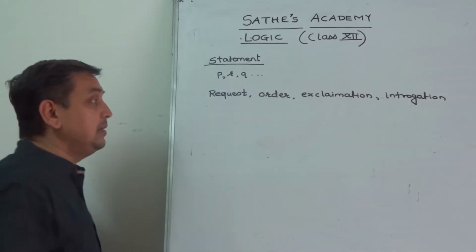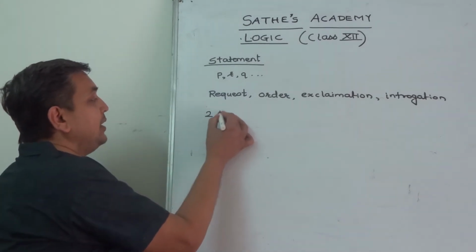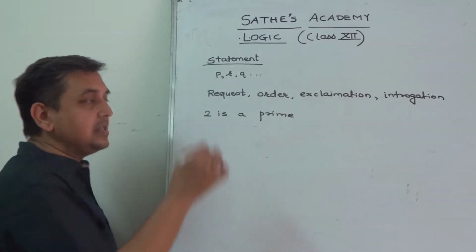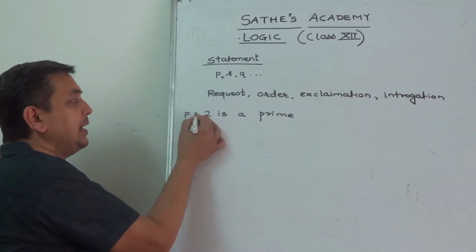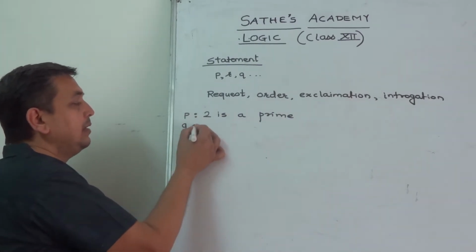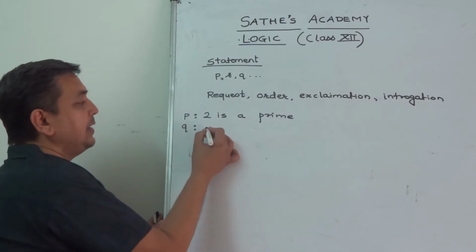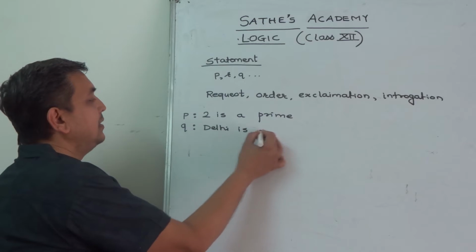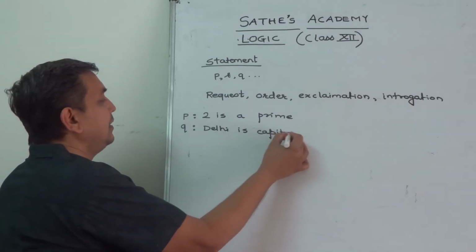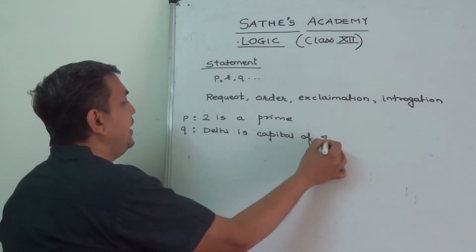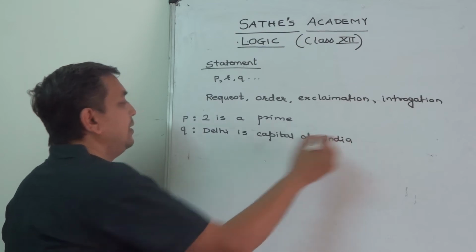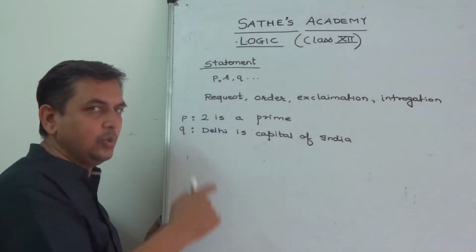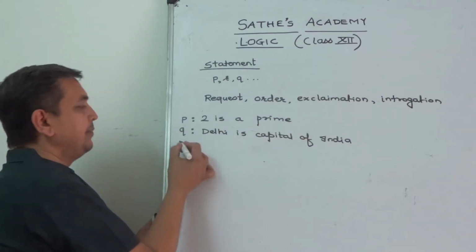Then what is a statement? If I say 2 is a prime number, it is a statement. Let me denote this by P. Q, if I say Delhi is capital of India, is this a statement? Delhi is a capital of India, true. So this is a statement.